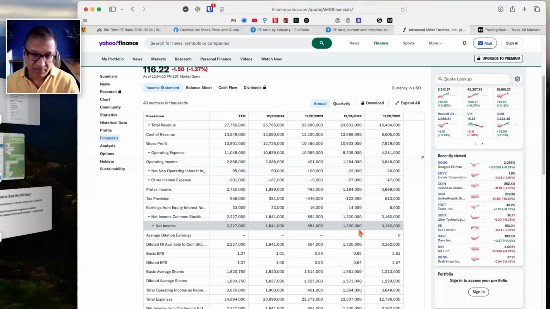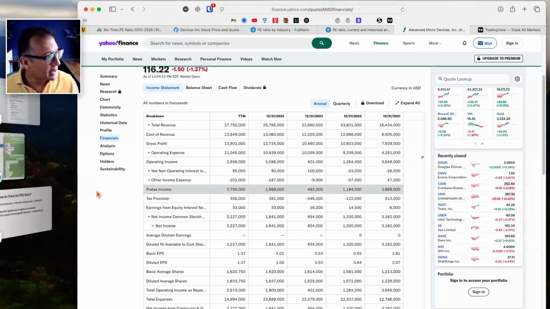Open up the financial statements. You can open up the earning reports. You can look at the competitors, and then that would say whether this is okay or not. Next company.